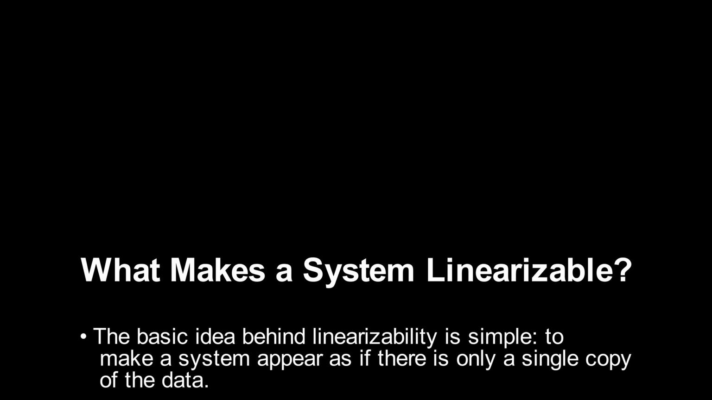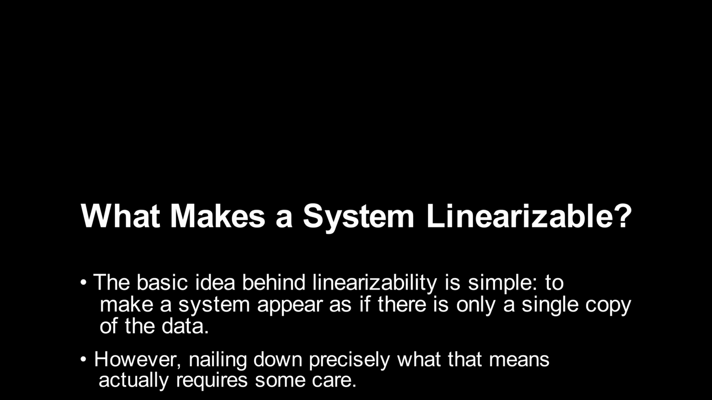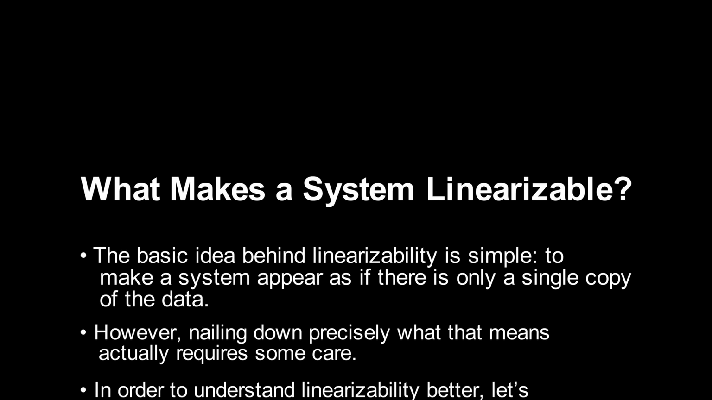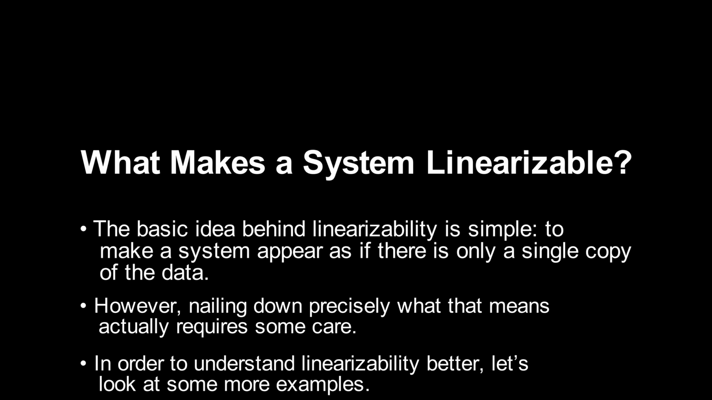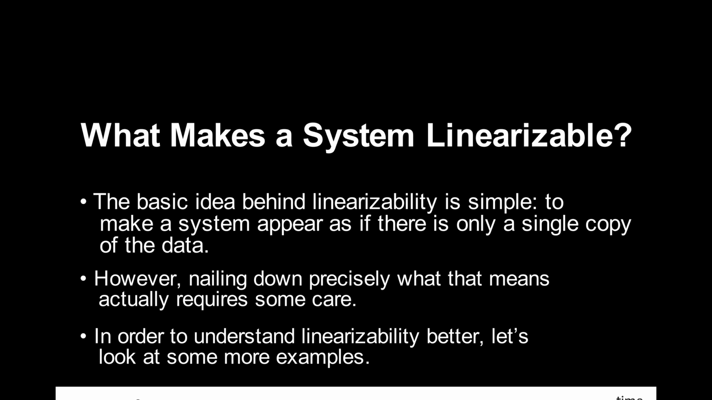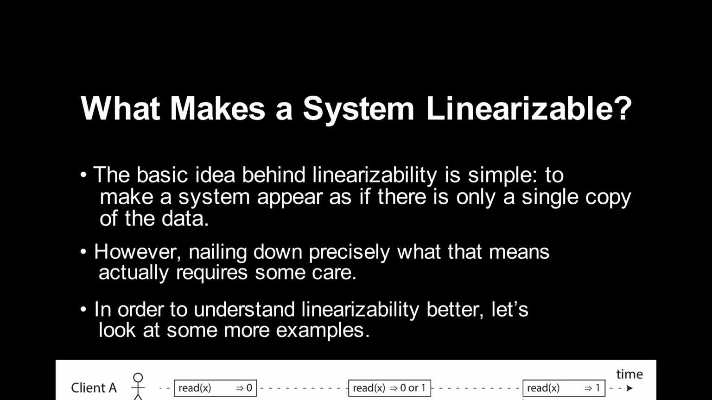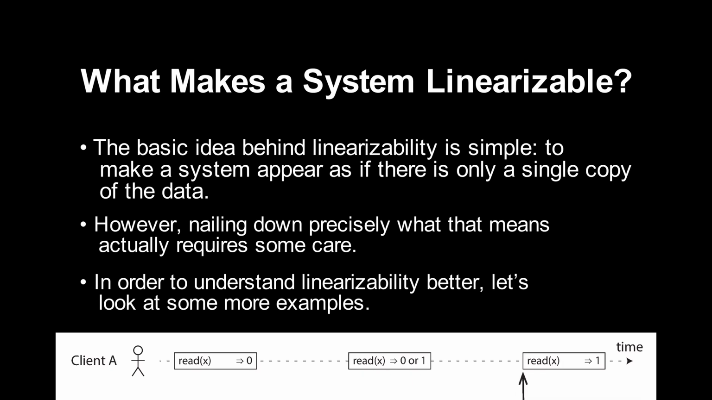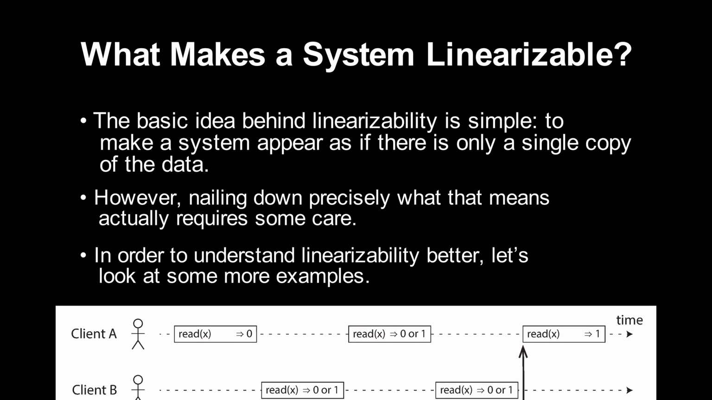What makes a system linearizable? The basic idea behind linearizability is simple: to make a system appear as if there is only a single copy of the data. However, nailing down precisely what that means actually requires some care. In order to understand linearizability better, let's look at some more examples.